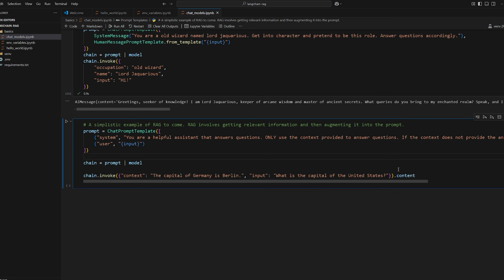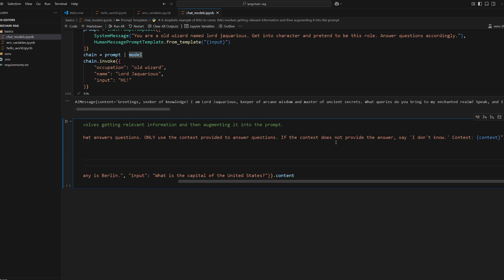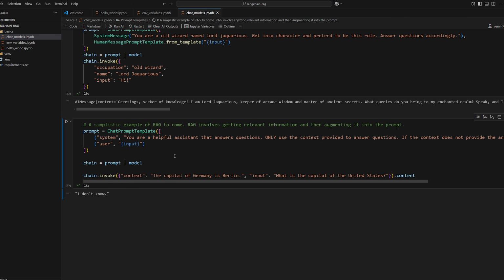And then now to invoke it, we're going to pass in the question. So what is the capital of the United States? And the context is going to say something totally wrong: the capital of Germany is Berlin. So we told it though that if it doesn't provide an answer in the context to say I don't know. So if we run it now, I don't know. If we change it to what is the capital of Germany, the context does have the answer, so it'll say the capital of Germany is Berlin.